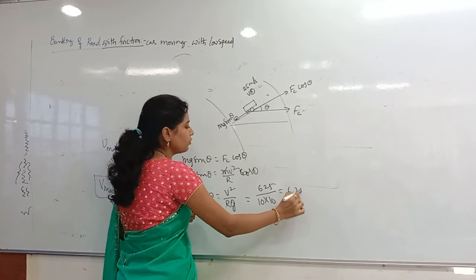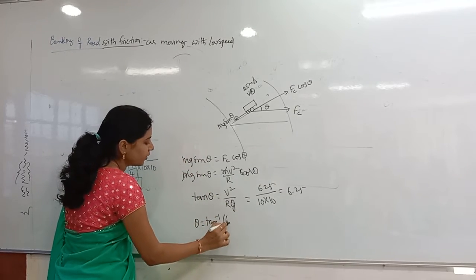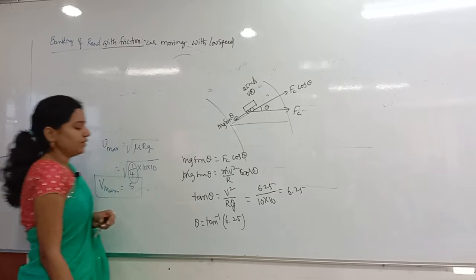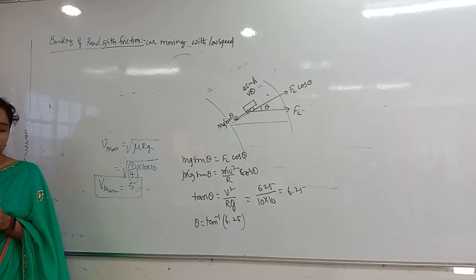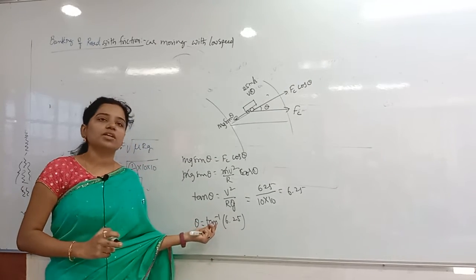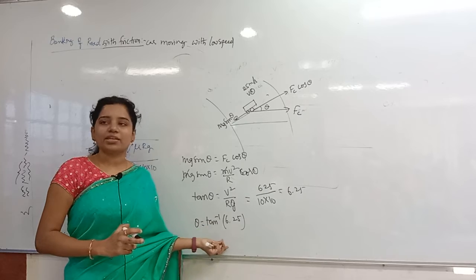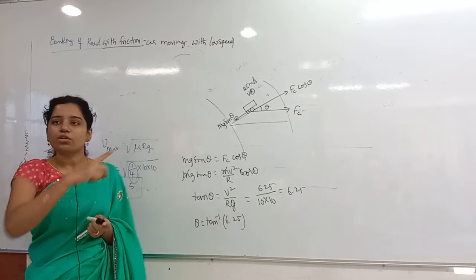So 6.25. Then theta equals tan inverse of 6.25, obviously above 45 degrees. This is the minimum possible banking angle so that the car will not skid, without friction.